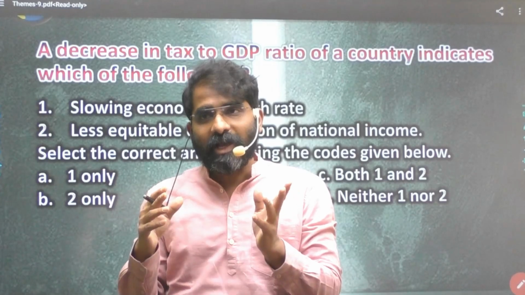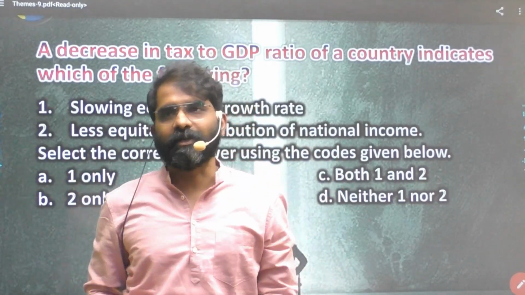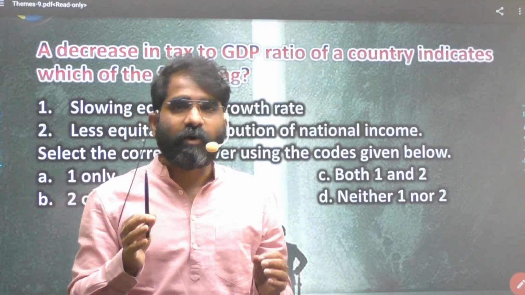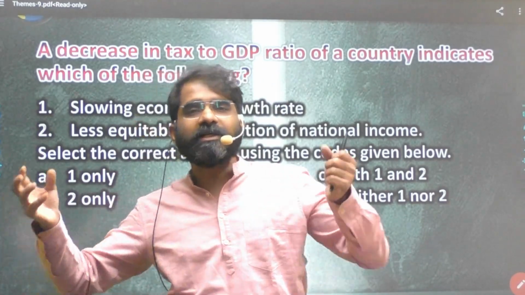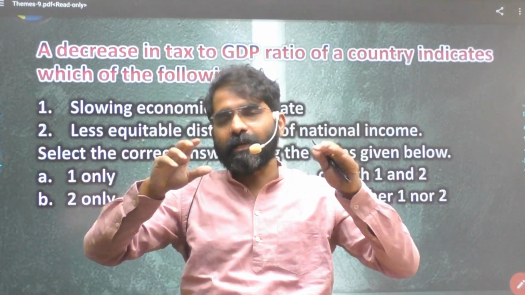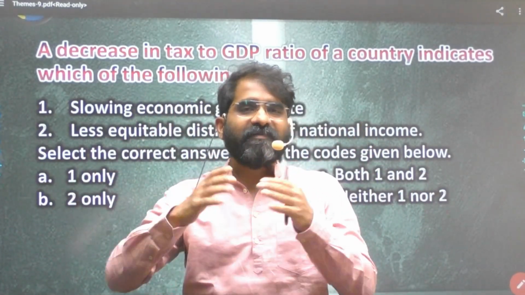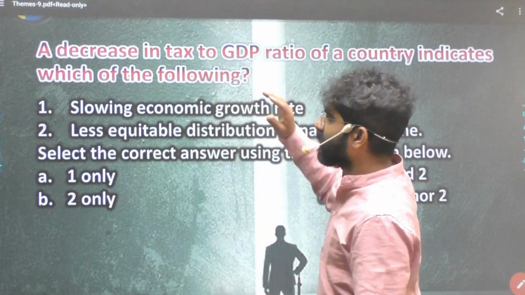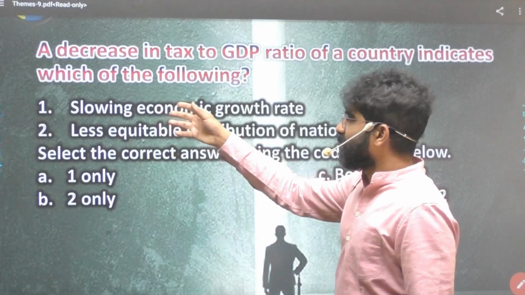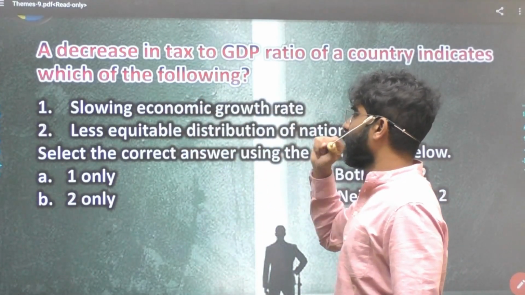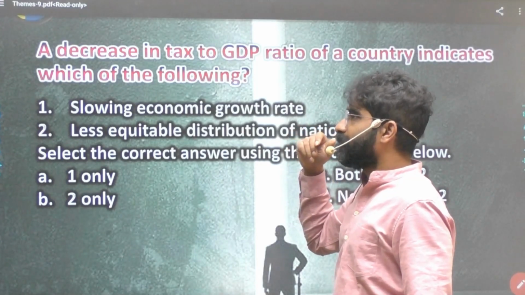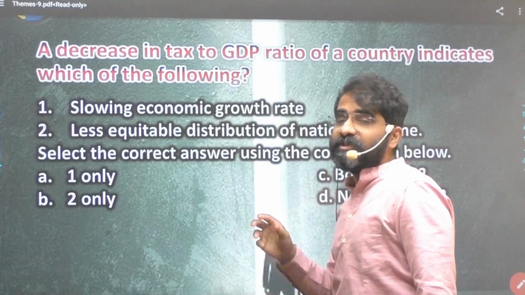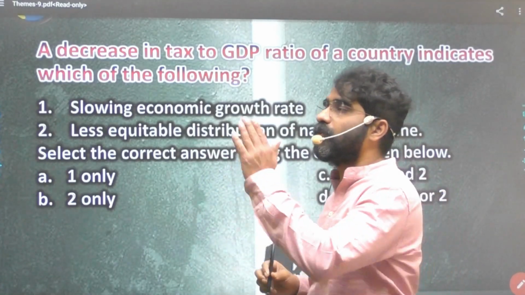But we also say, all other things remaining constant. Why are we saying all other things? Because if there are multiple aspects involved, then you can't take a proper decision. Multiple aspects can vary the decision of the supplier. Similarly, when there are questions on taxing also, for example, slowing economic growth rate. Here we are comparing tax to economic growth. We should not bring in other factors. I have to only look into tax and economic growth.